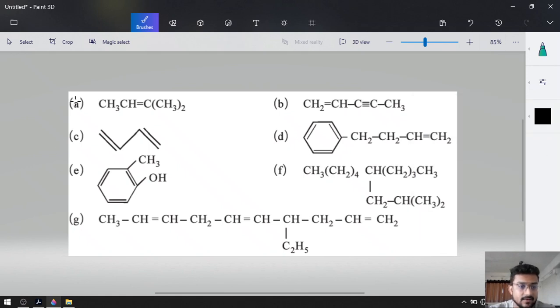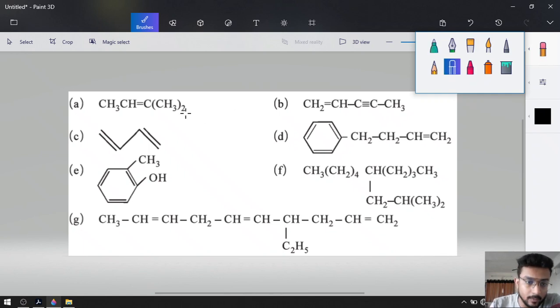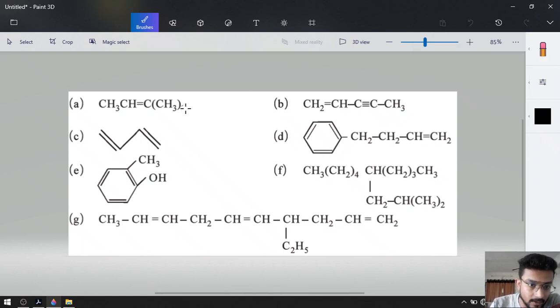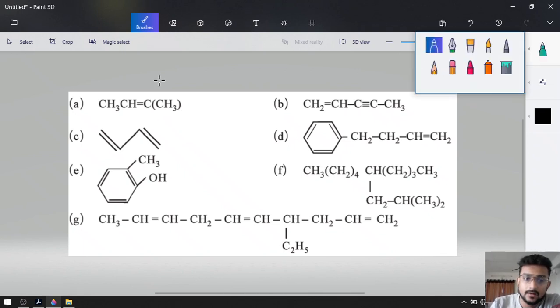Now see, this is our first IUPAC nomenclature. You can see that there are a total of 1, 2, 3, 4 and 5 carbons, and 1 carbon is as a branch. So, I am simply going to remove this 2 number from here and I am going to write CH3 over here.